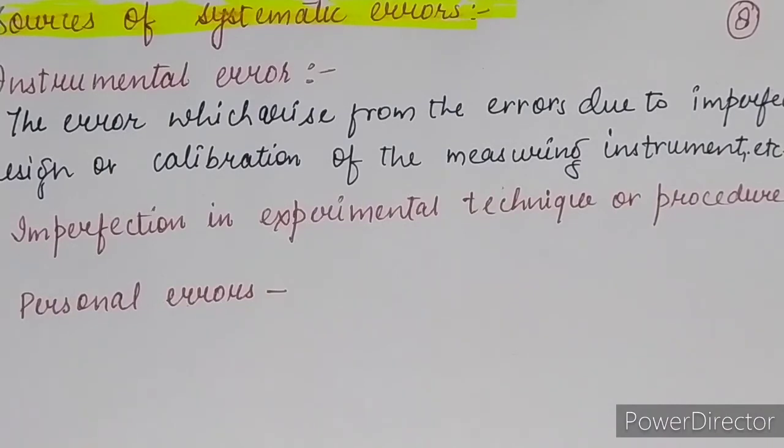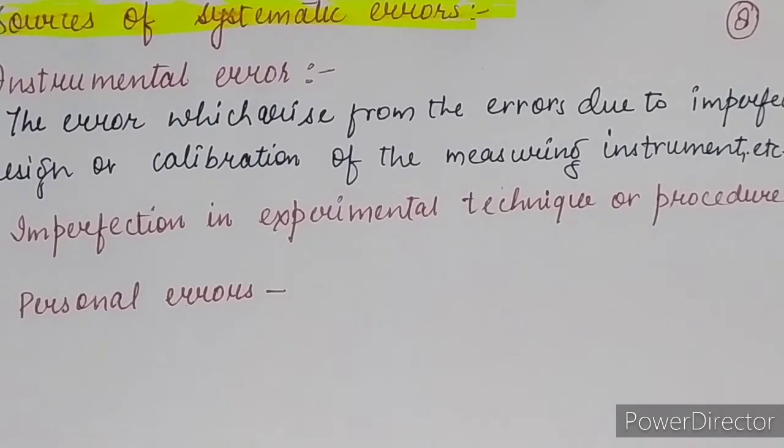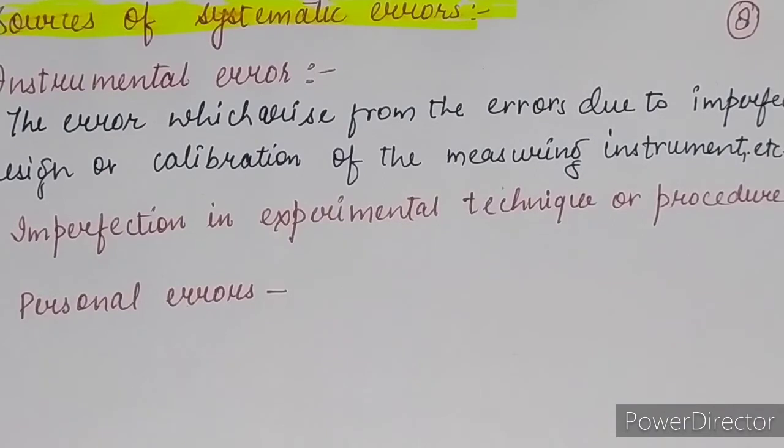Why is this error coming? You say the apparatus has been attached in the perfect manner, but the error has developed because the battery is being discharged, since you have continuously left it turned on. So this is the personal error.